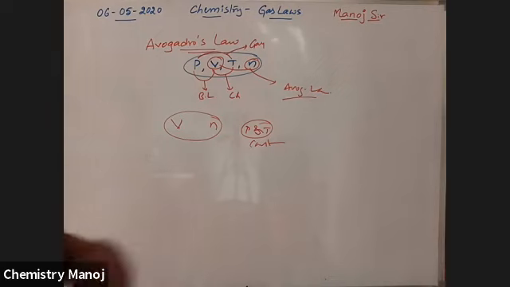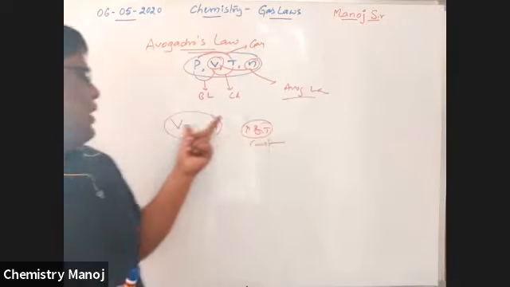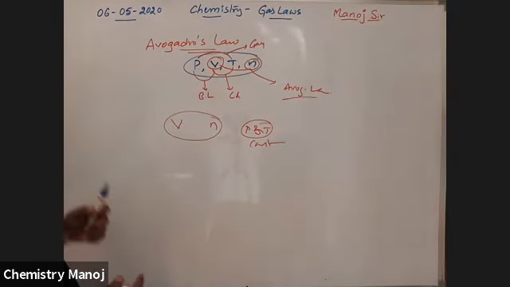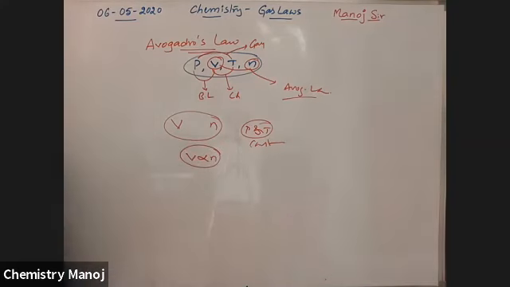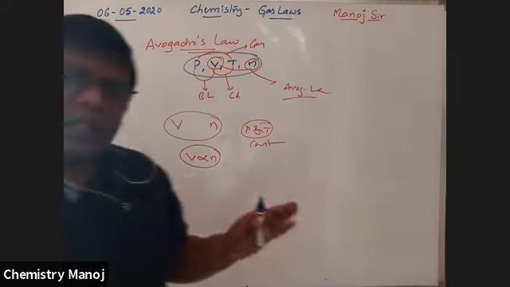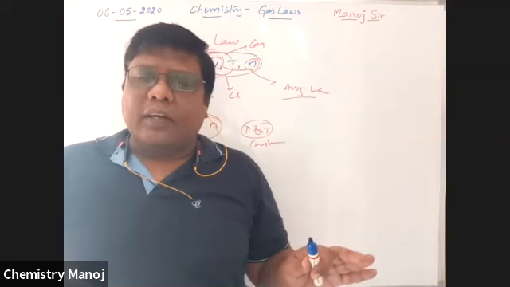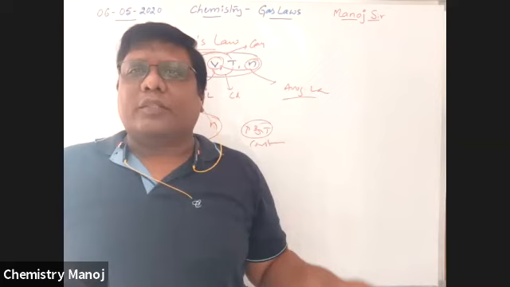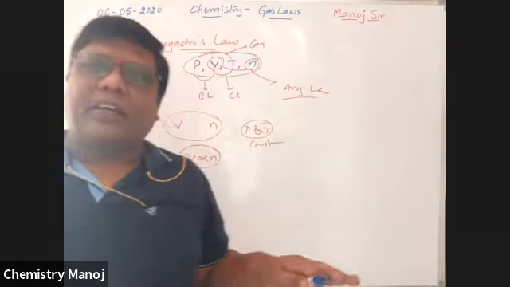That means, given constant temperature and pressure, what is the relation between volume and number of moles? They observed that the volume of the gas is directly proportional to the number of moles. All these laws are practically observed values. It is all practical evidence.